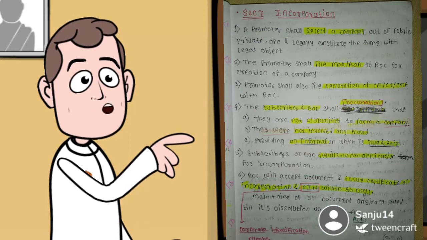Fourth, the subscriber and board of directors shall declare that they are not disqualified to form a company, they were not involved in any fraud, and all information provided is true and fair. Fifth, subscribers or board of directors details with application form for incorporation. Sixth, ROC will accept documents and issue the certificate of incorporation within 30 days. Maintain all documents originally filed till its dissolution under this Act.